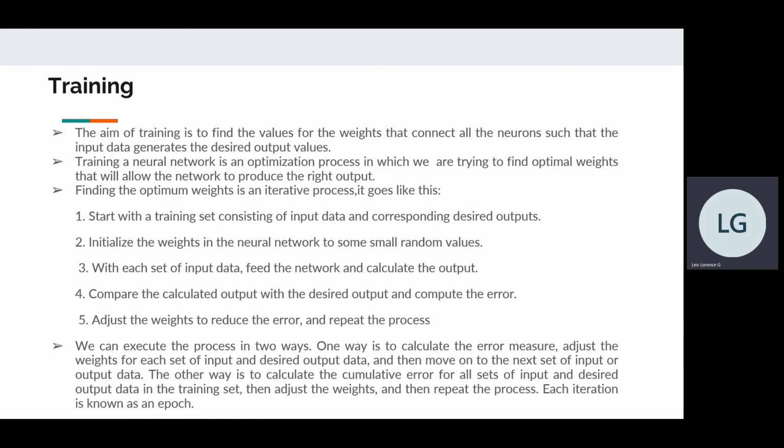So we can execute the process in two ways. One way is to calculate the error measure and adjust the weights for each set of input and desired output data, and then move on to the next set of input and output data. The other way is to calculate the cumulative error for all sets of input and desired output data in the training set, then adjust the weights and repeat the process. Each such iteration is known as an epoch.